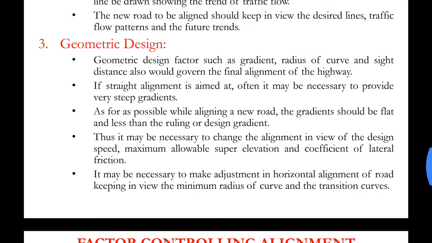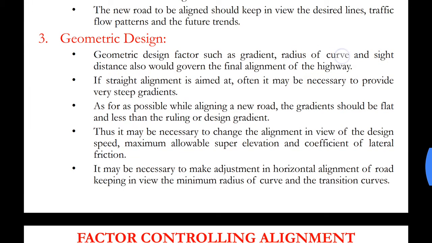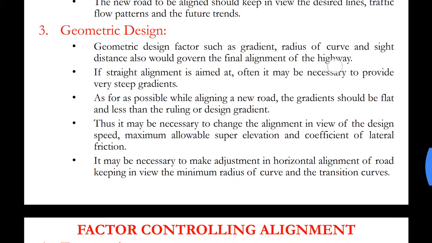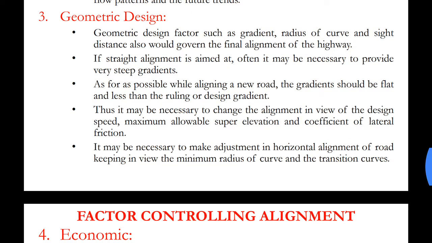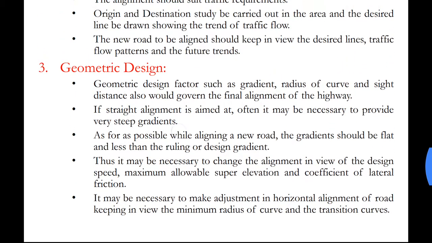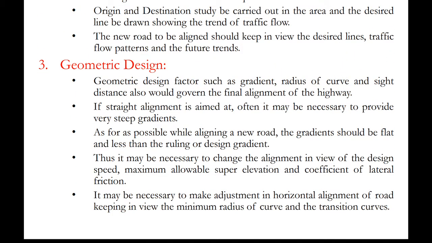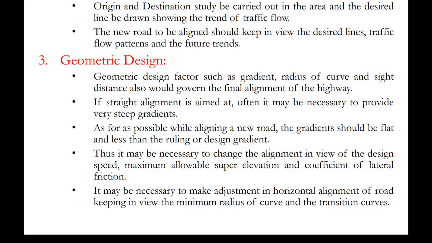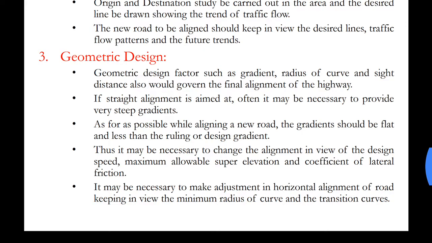Geometric design. Geometric design factors such as gradient, radius of curve and sight distance would govern the final alignment of the highway. So we would need to consider all these factors during alignment of the highway. By now you know what is gradient and what is radius of curve. Sight distance in detail you will study in module number 2. Sight distance is basically the distance up to which you can sight any obstruction along the road surface. The distance up to which you can sight any object is known as sight distance.